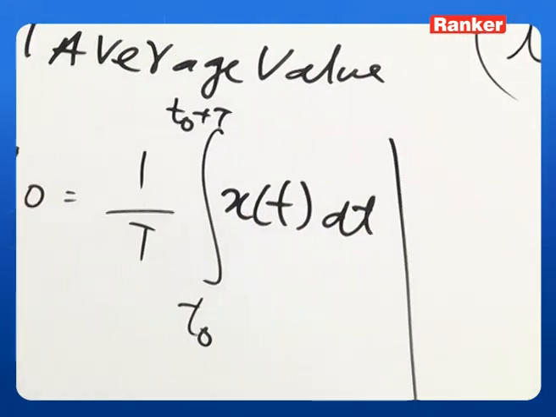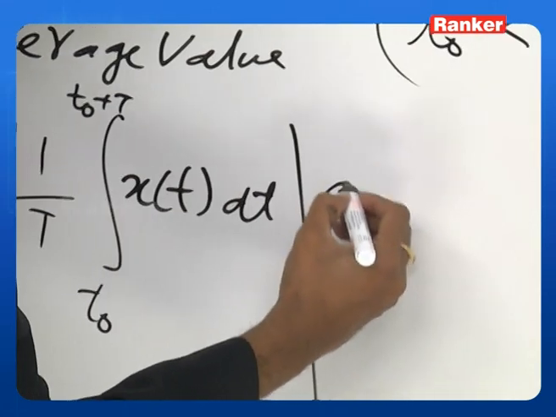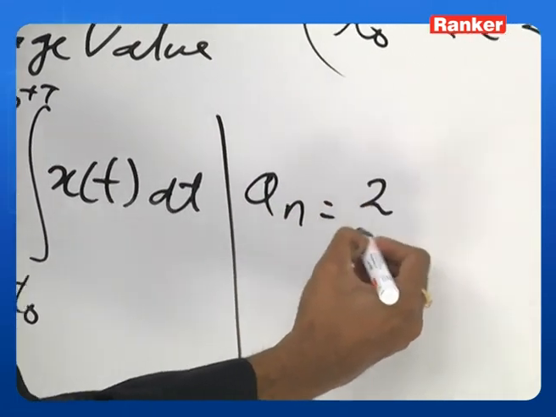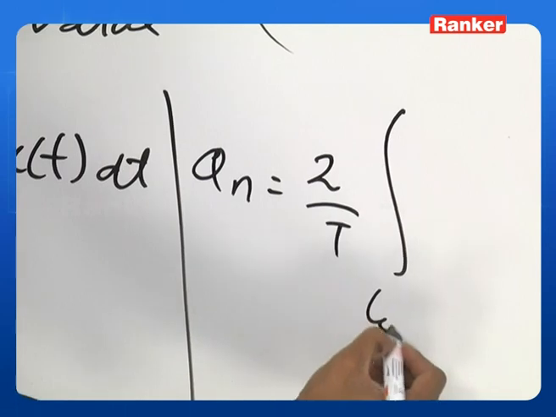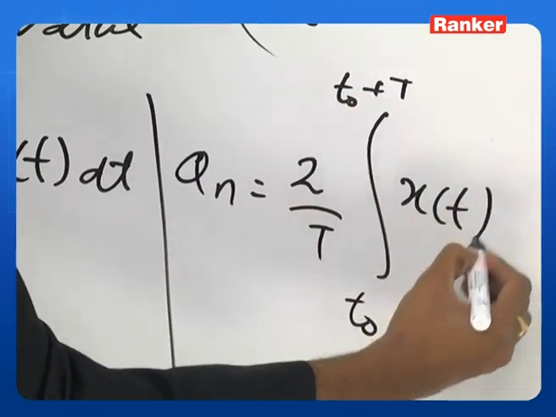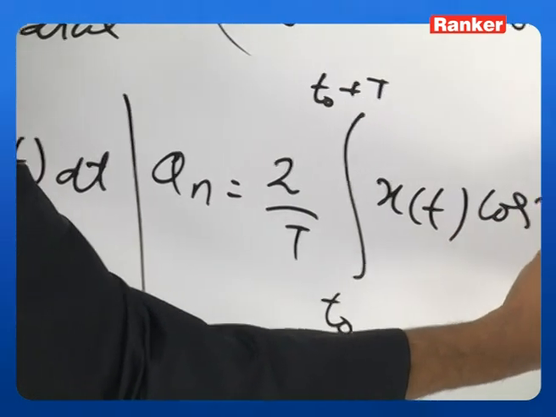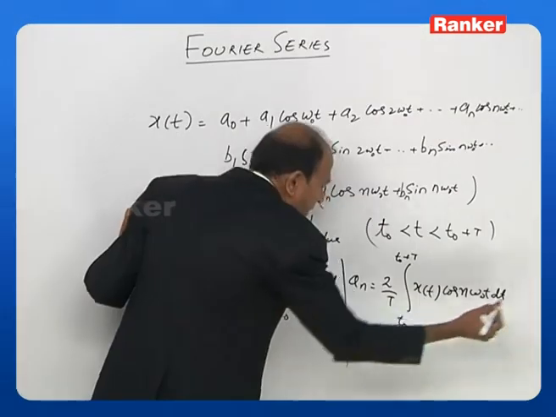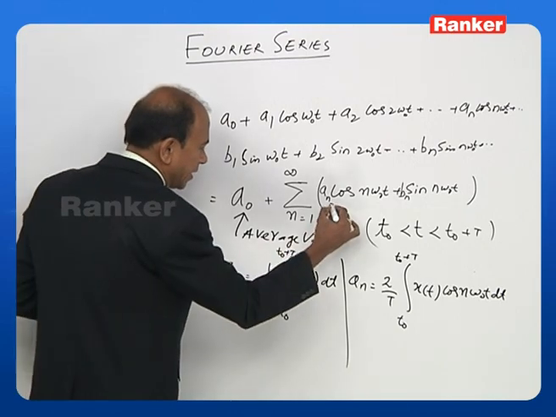So I will get this here. Now how do I get An? An I get like this. This is 2 by T, t0 to t0 plus T, x of t cos n omega naught t dt. So I will get this An here.